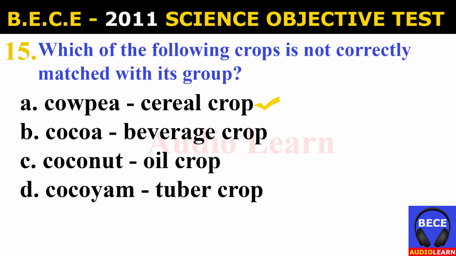Number 15. Which of the following crops is not correctly matched with its group? A. Cowpea, cereal crop. B. Cocoa, beverage crop. C. Coconut, oil crop. D. Cocoyam, tuber crop. And the answer is A. Cowpea, cereal crop, which means cowpea is not a cereal crop.